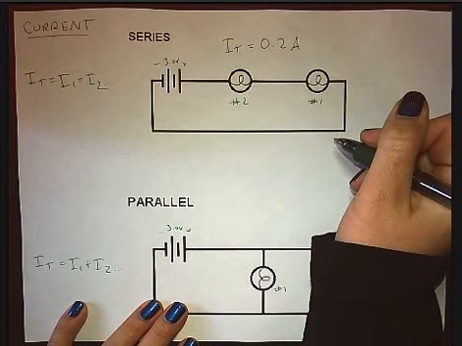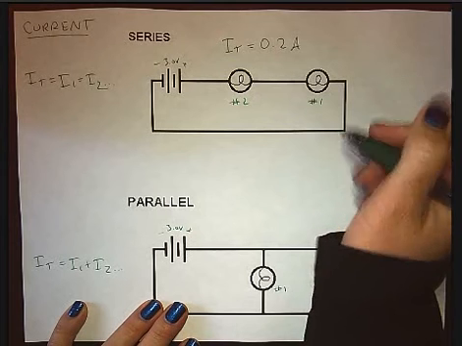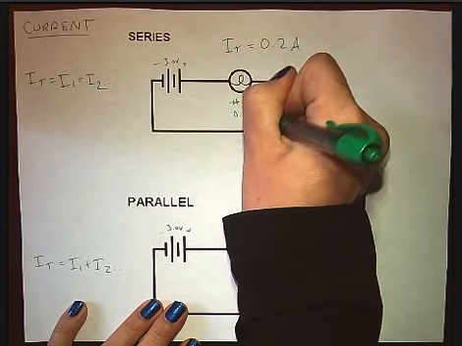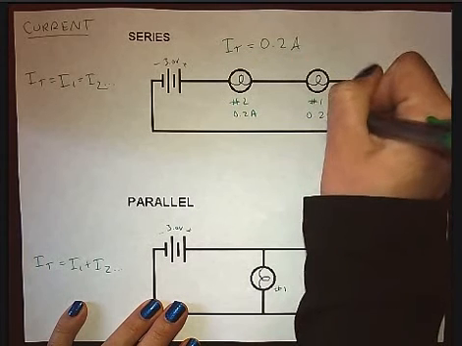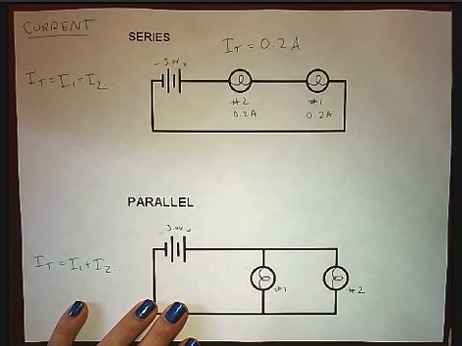during creation of these series and parallel circuits in class. So here will be 0.2 amps and 0.2 amps because there's only one path to flow.